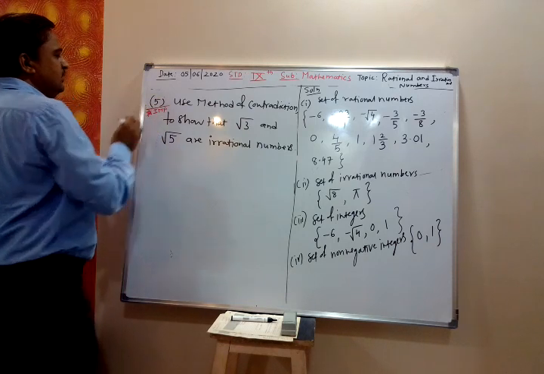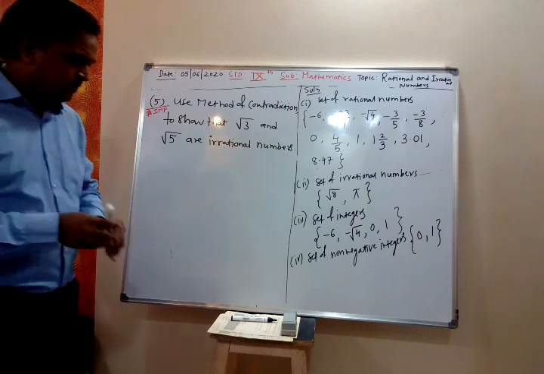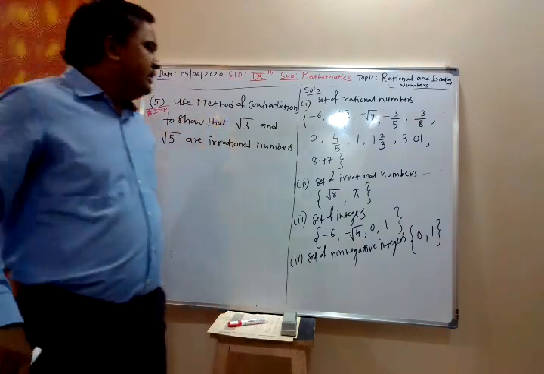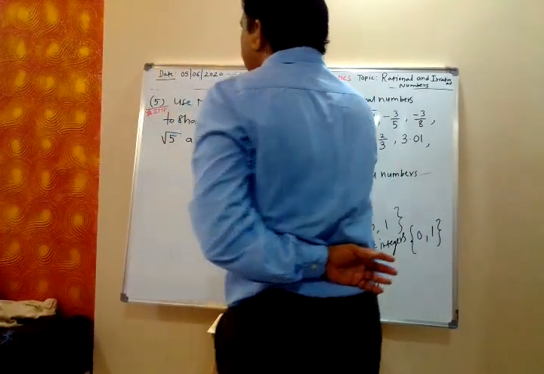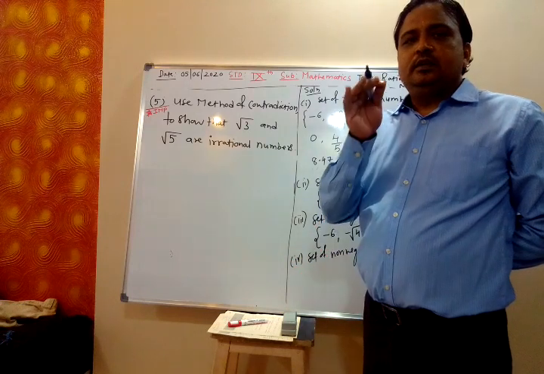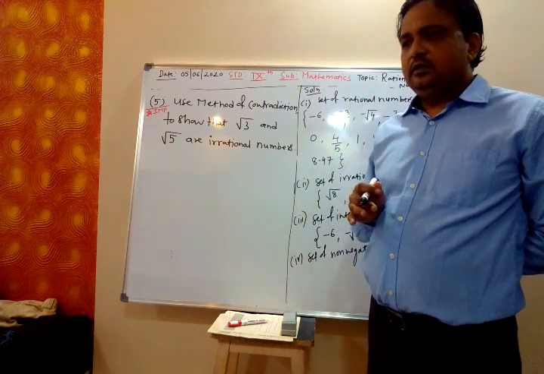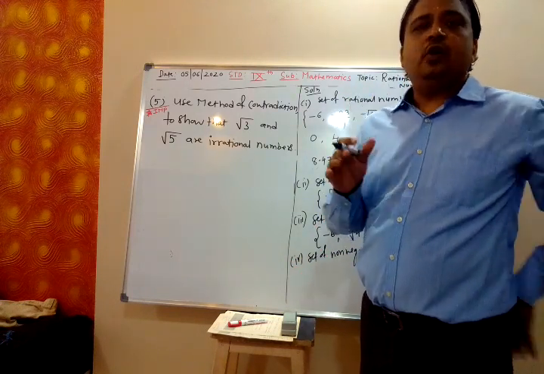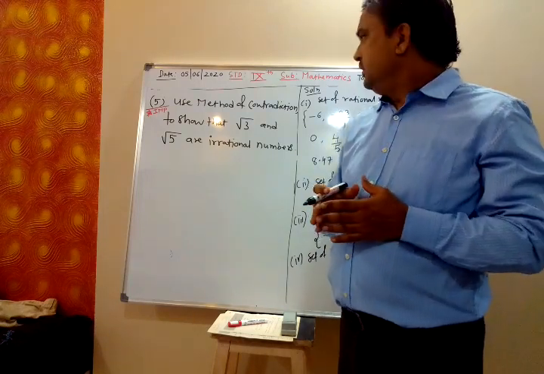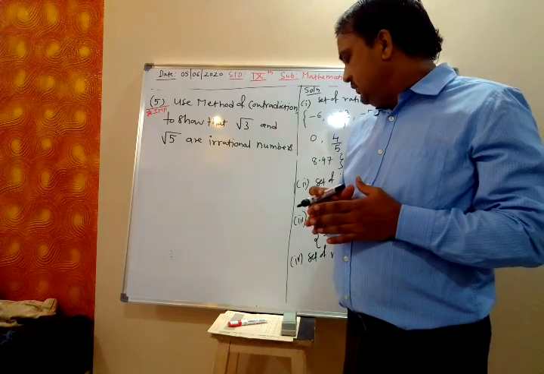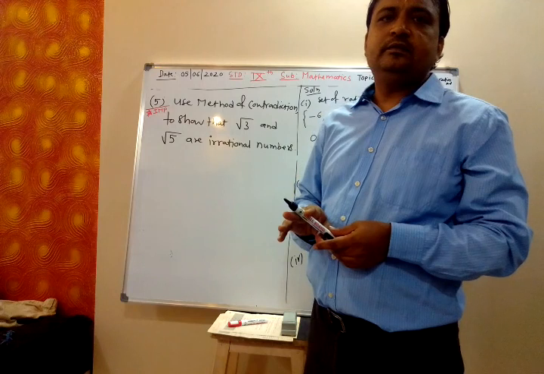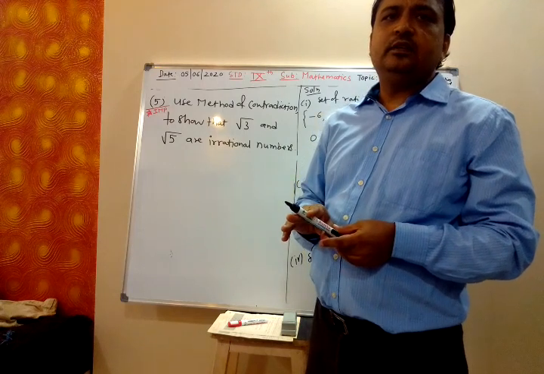What is the question number, sir? Question number 5. Okay, sir. Use method of contradiction. Question number 5 is different in my book. Yes, question number 5. The 6th one is contradiction, the 5th one is division, a simple method.